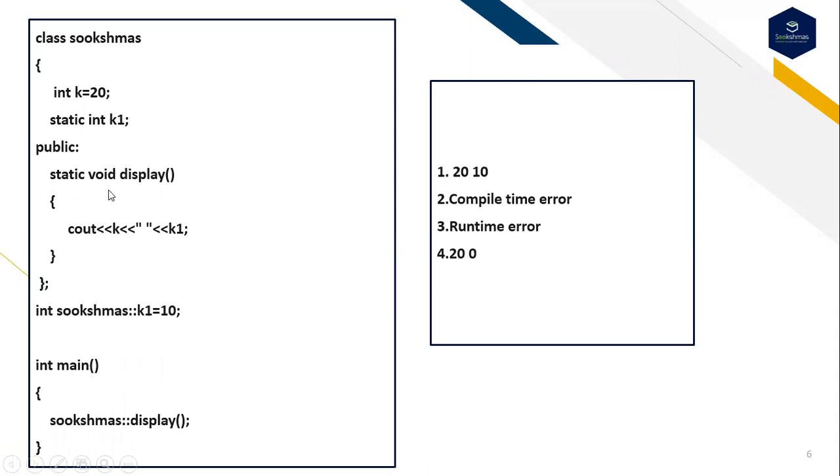Here, if I want to call a static function, there is no need to create an object. And how to call it? With the help of the class name, I can call it: class name followed by the scope resolution operator followed by the function name. And these are the following options: the first is 20 10, the second is a compile time error, the third is a runtime error, or else you will get an output of 20 followed by 0. This is exactly the program as well as the options.